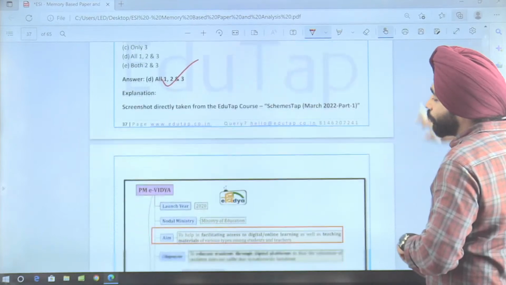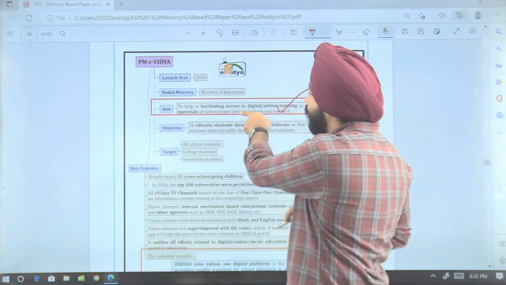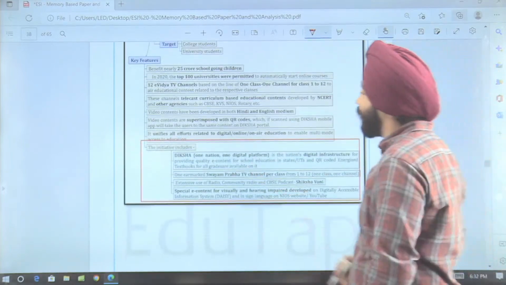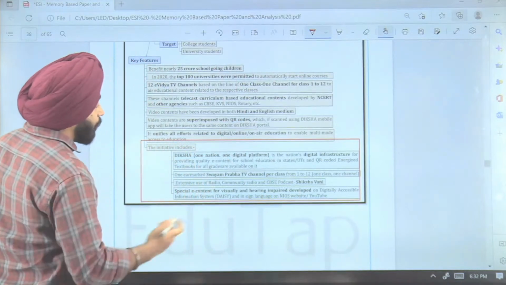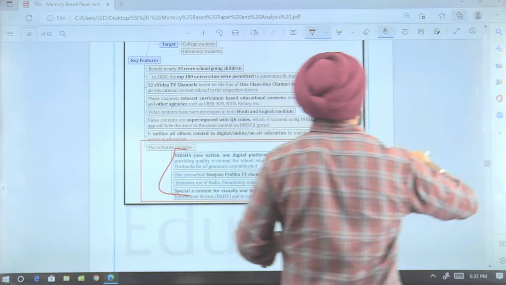Now guys, coming to the next question. So here see, the aim of the scheme is facilitating access to learning, and the initiatives that have been taken under the PM eVidya scheme have been asked here in your examination.